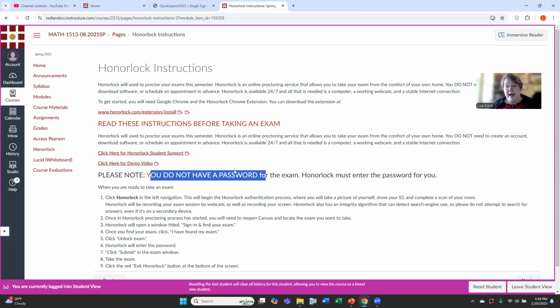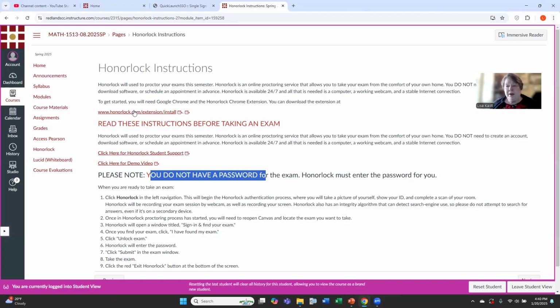Now, the HonorLock practice, like I said, you could take that as many times as you want until you're comfortable with the process of HonorLock. If it takes you 5 times to walk through this to get comfortable, take the 5 times and walk through it. Not being able to use HonorLock is not an excuse for taking an exam late. You have time to practice this.